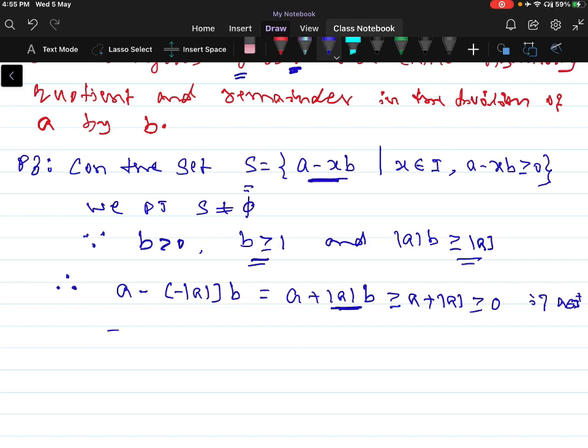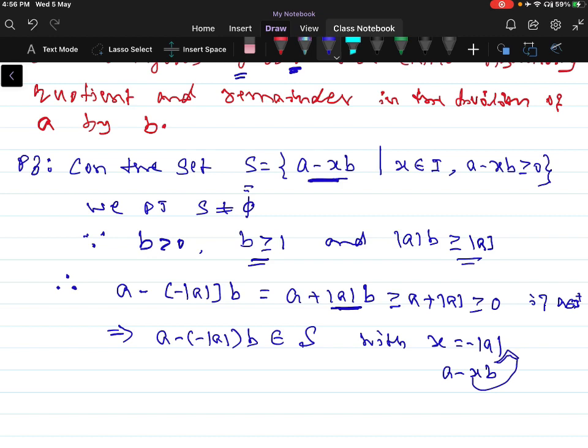So this implies A minus of minus modulus A into B belongs to the set S with x is equal to minus of modulus of A. It means that the set S contains the element A minus x into B, where x is equal to minus modulus of A, therefore A minus of minus modulus of A into B is an element of S. Therefore you can write S is non-empty.